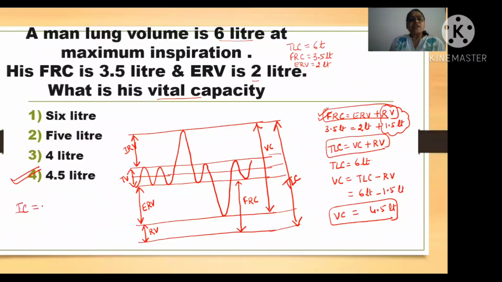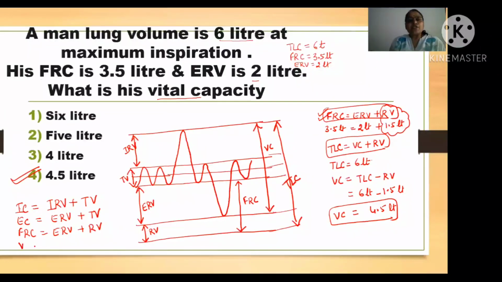See here, IC, inspiratory capacity, is equal to IRV plus TV. Okay. Expiratory capacity is equal to ERV plus TV. FRC is equal to ERV plus RV. Okay, beta.